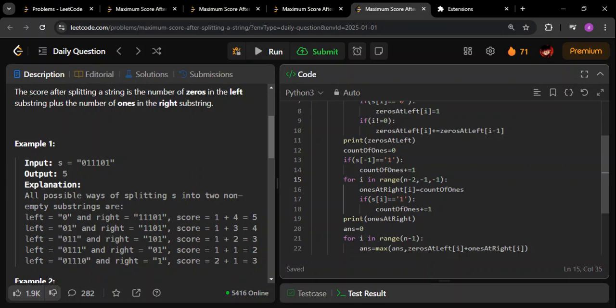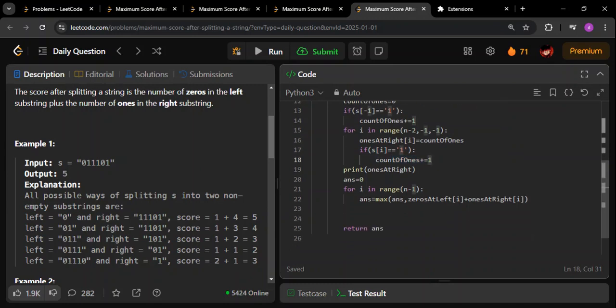First of all, whatever count is populated here, you have to populate it first, and then check if the current index is 1, then increment the count by 1. The idea here is that the current index should not be included. If it is 1, we should not count it now; we should include it in the next iteration. Whatever is the count we populated here, if the current index is also 1, then we will populate it in the next index, the next index towards the left. As simple as that.